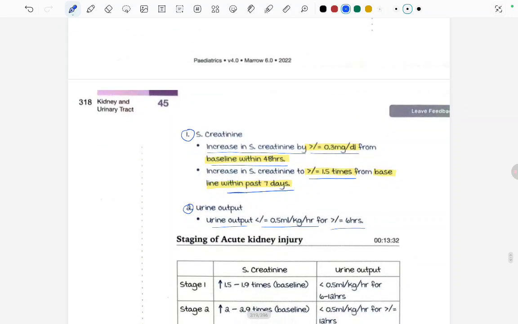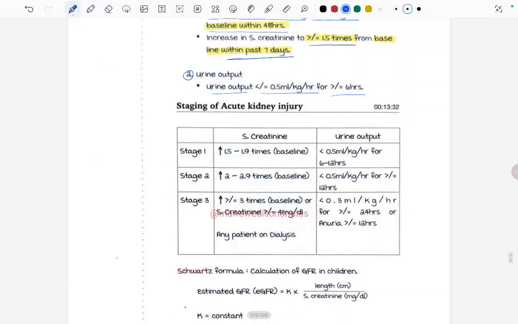Fine. Now moving ahead, stages of acute kidney injury. There are three stages. Stage 1 is when the serum creatinine is 1.5 to 1.9 times the baseline, and the urine output is less than 0.5 ml per kg per hour for 6 to 12 hours. Stage 2 is when the serum creatinine is 2 to 2.9 times the baseline and the urine output is less than 0.5 ml per kg per hour for how many hours? 12 hours.